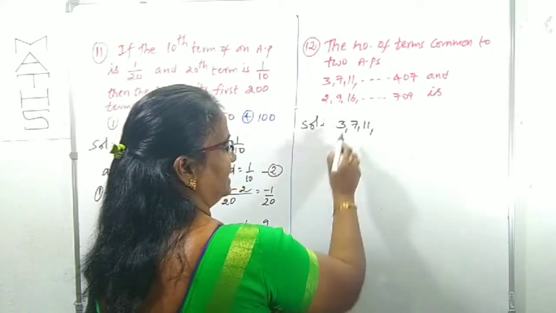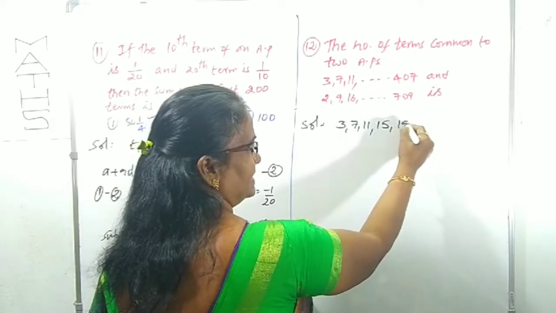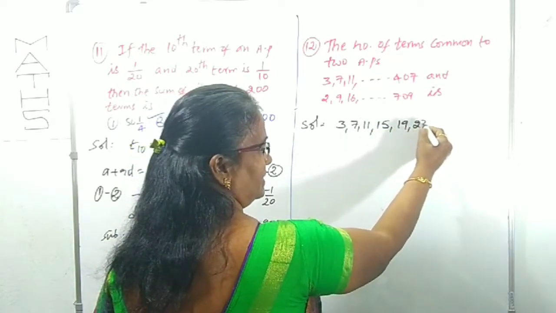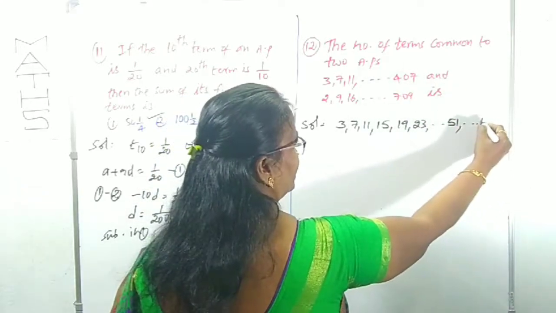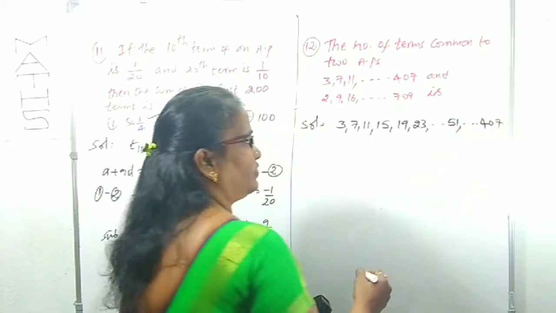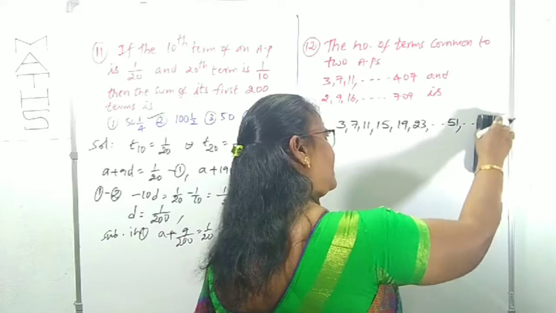Common difference 4: 3, 7, 11, 15, 19, 23. Like this, somewhere else you can get 51. Then the last term is 407. Up to 407, so we can write it like this.